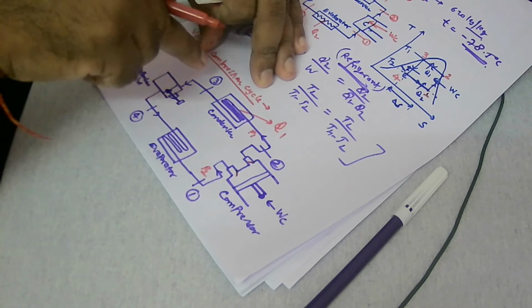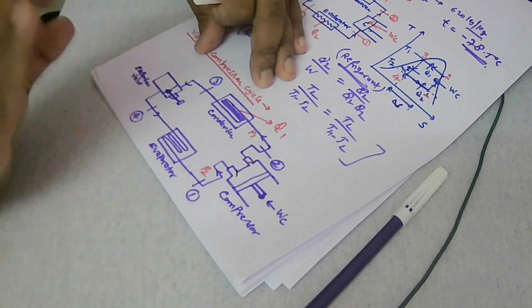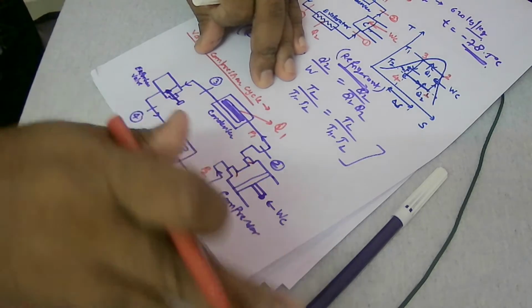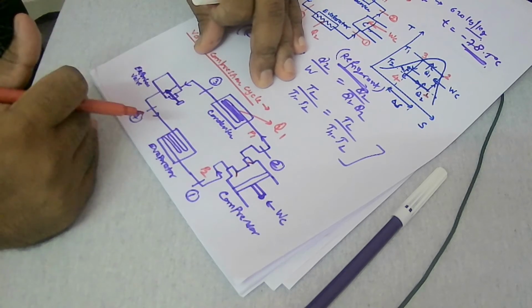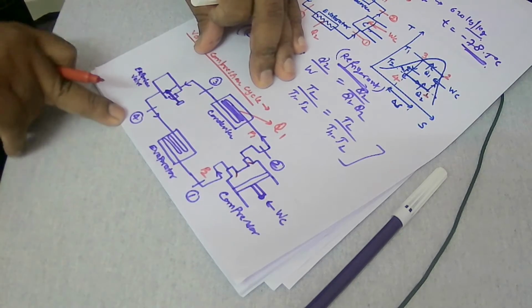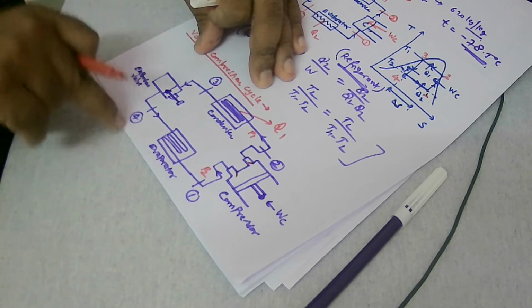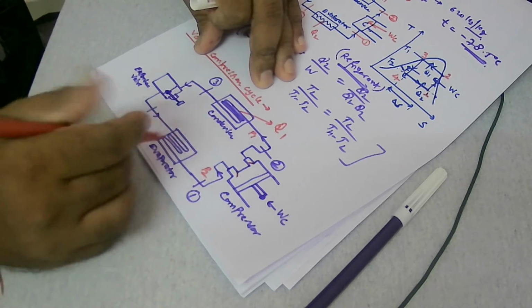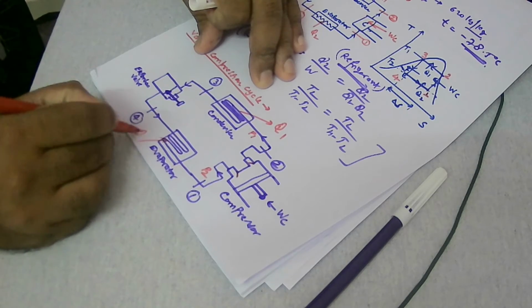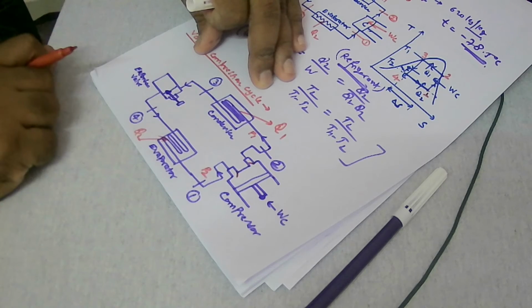So we can say the enthalpy at 3 and enthalpy at 4 are the same. There is no change in enthalpy, and temperature remains nearly constant, right? But there will be a significant drop of pressure. So pressure here comes in a range lower than atmospheric pressure. Because of that, in the evaporator there will be heat flow from the surroundings, Q2, and this Q2 will produce the cooling effect here.